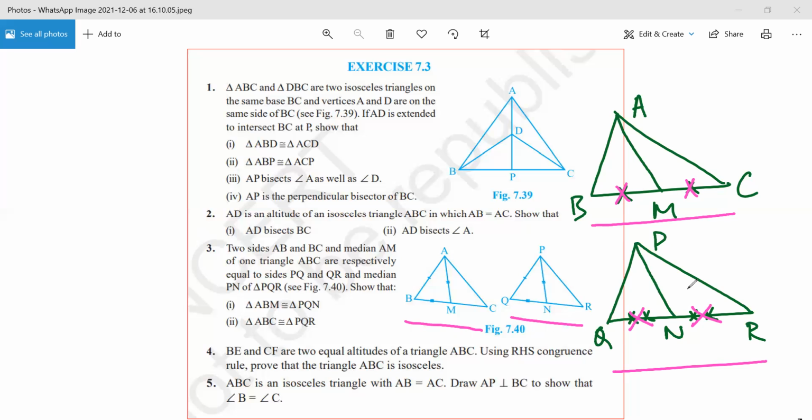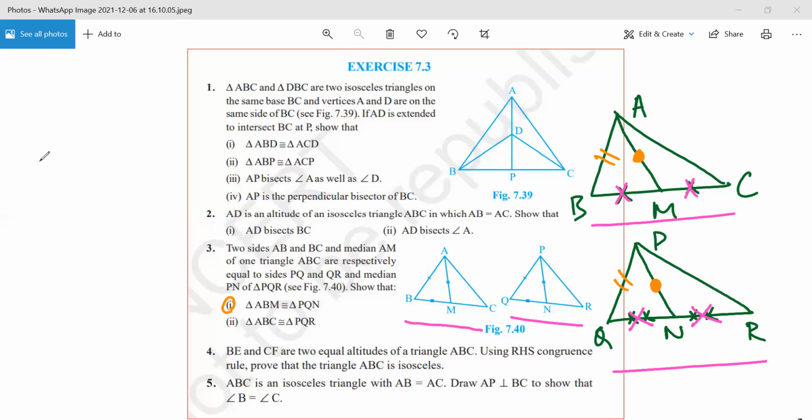Yes. And another thing that they have told us is that AB is equal to PQ and BC is equal to QR, okay, and AM is equal to PN. So this side is equal to PN. Are we clear? Yes, sir. Great. So now once we have this information, we can start.